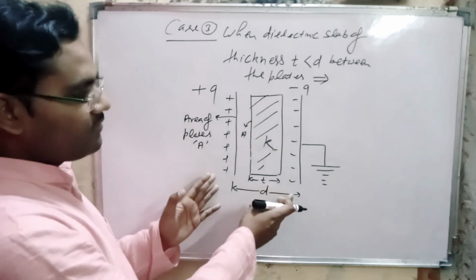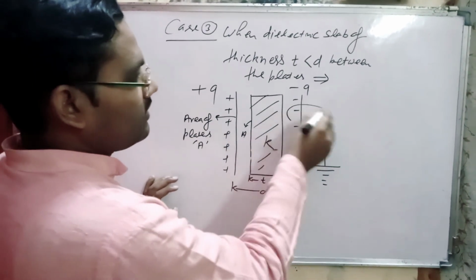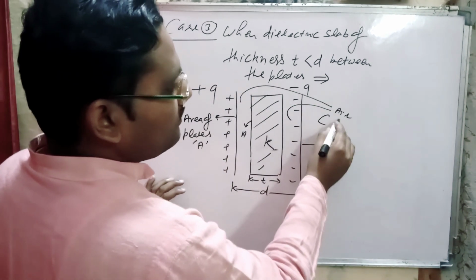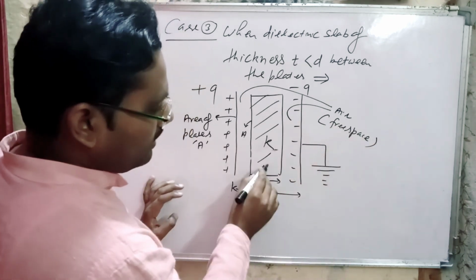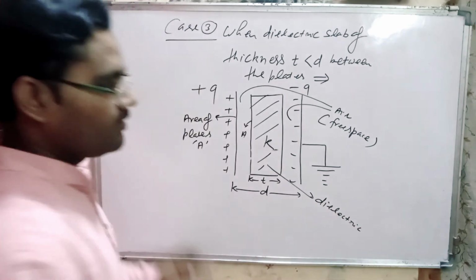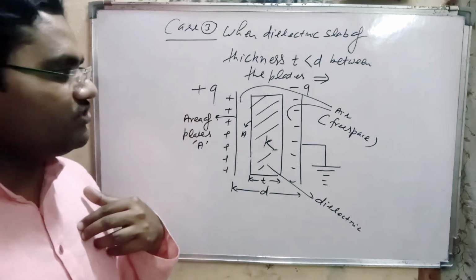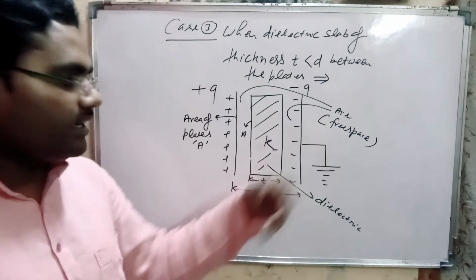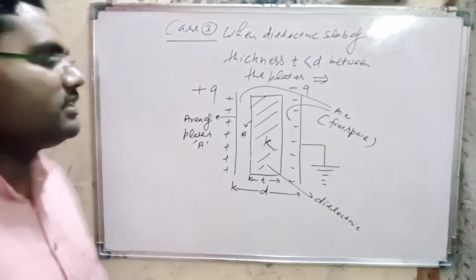In some regions, here and here, there is air or free space, and this one is the dielectric. That means there are two expressions for electric field intensity. In air we take electric field intensity E naught, and in dielectric we take electric field intensity E.